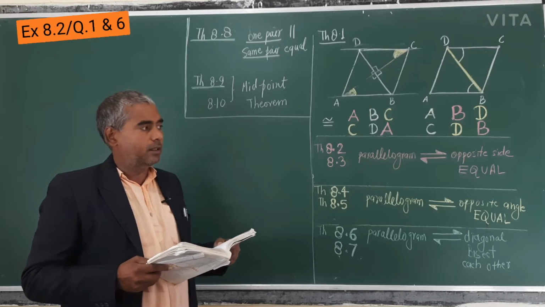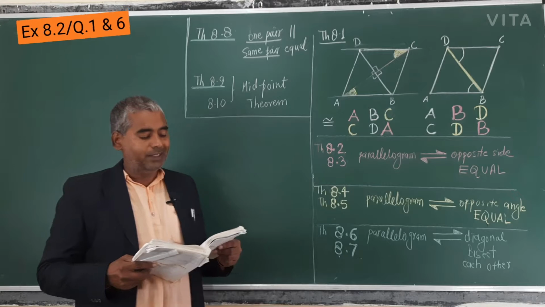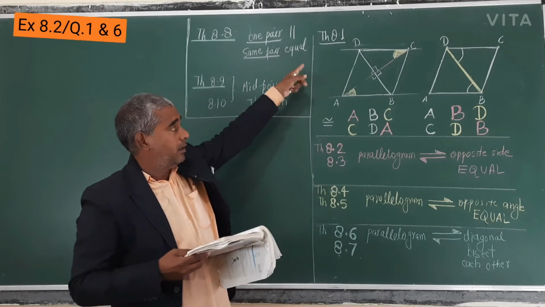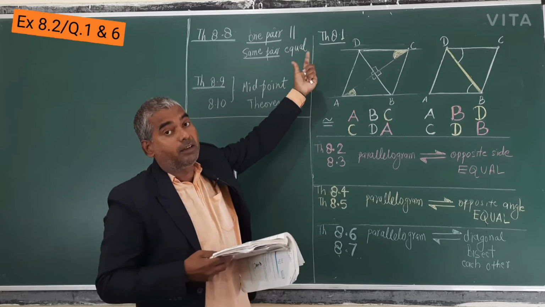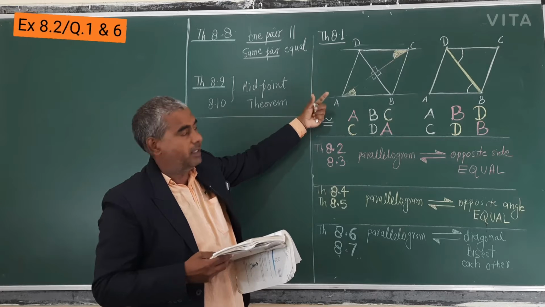Before this, what we have read till now, all the theorems used in this chapter, these are 8.1. And before that, the definitions of parallelogram, two pairs of parallel opposite sides.